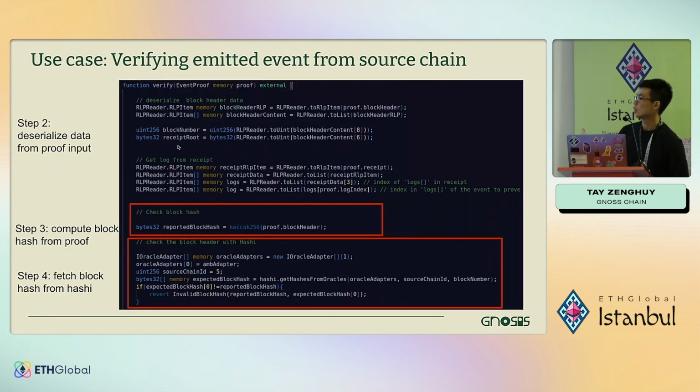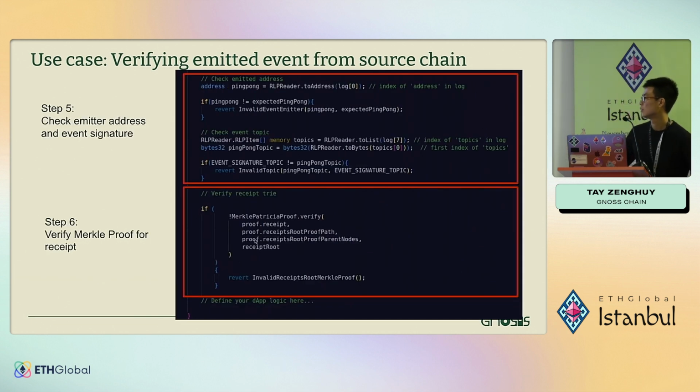And now we deserialize the data. The first thing we have to check is if the block hash that is stored on Hashi adapters is correct. So first we use this block header that we provide. You can fetch it from an RPC on the source chain, and then we call this reported hash. And then we fetch the hash from Hashi, from those individual oracles that you called to pass the block header to, and it just returns a bunch of block hashes. So we can check those two block hashes, and if they match, then we can assume that this block hash indeed is correct.